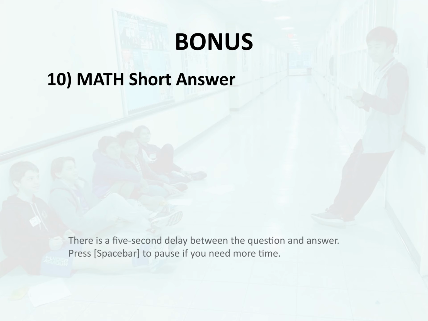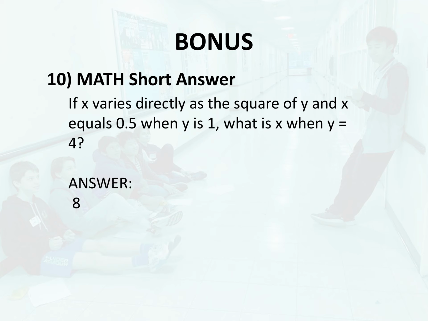Bonus 10. Math. Short answer. If x varies directly as the square of y and x equals 0.5 when y is 1, what is x when y equals 4? Answer: 8.